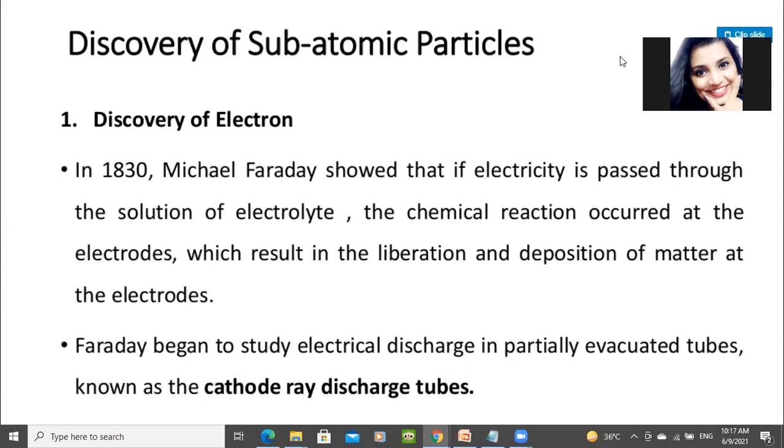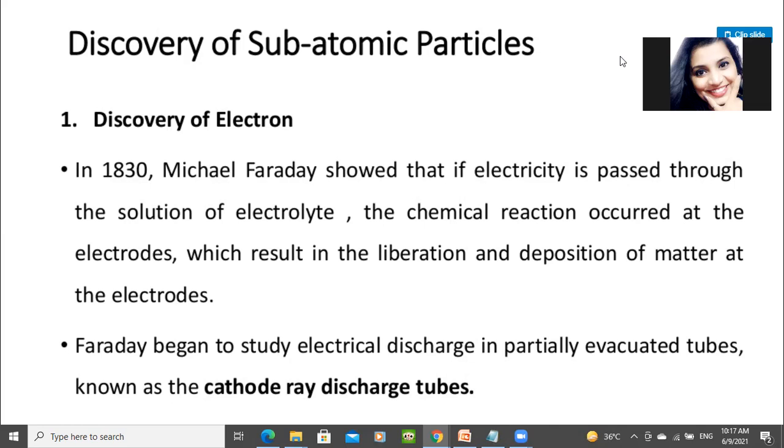I think this experiment you have learned in 8th class, electroplating and the dissociation of water molecules. What happens when we pass electricity through an electrolyte solution? An electrolyte solution helps in the movement of ions through it, so it can conduct electricity and complete your circuit. That is an electrolyte. So if you pass electricity through the electrolyte, the chemical reactions occur at the electrode. The electrode starts dissolving and mixes into the electrolyte, which leads to the liberation.